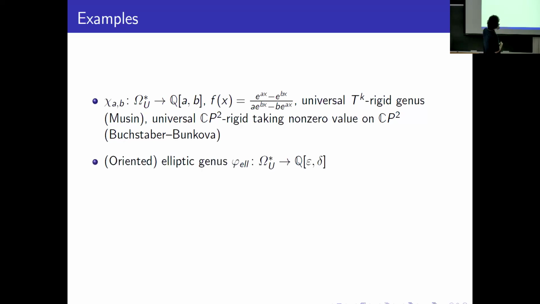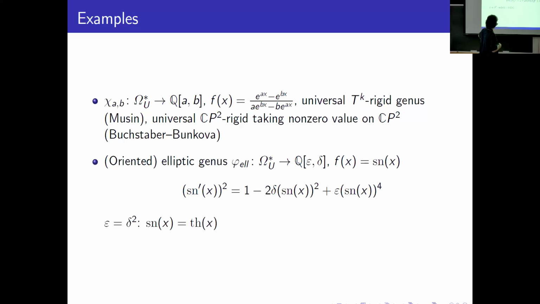And this is the following example. The genus we will need is the oriented elliptic genus, a genus of such form. It corresponds to a power series, the elliptic sine. What's the elliptic sine? We of course have some analytic definition, but for us it's just an odd power series that satisfies this biquadratic equation for its derivative and itself.